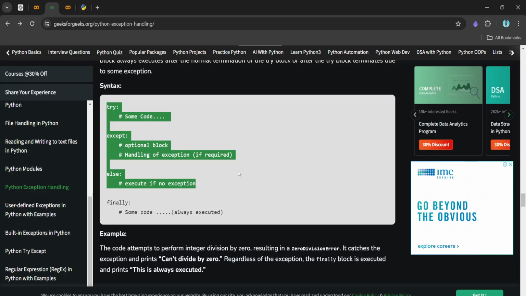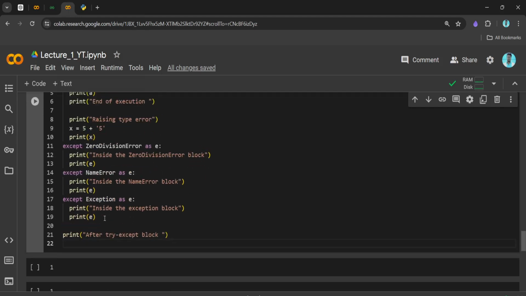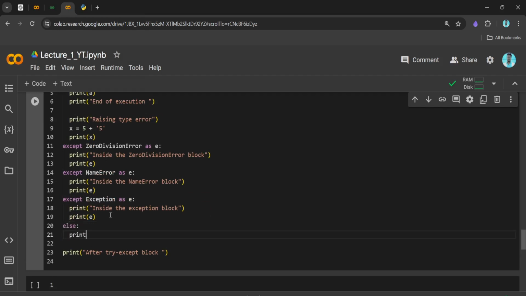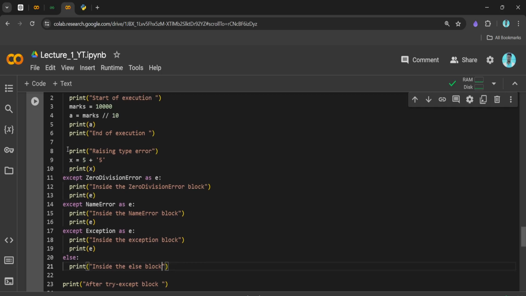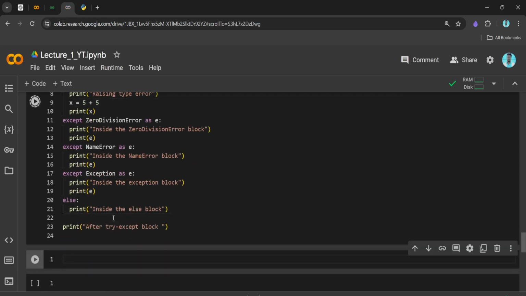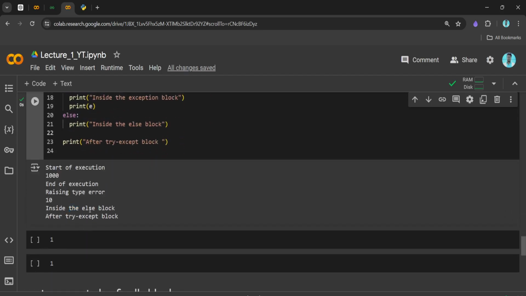So this is the syntax basically, and let's try to simulate this. Here let's keep all these things, and let's write the else block also. So we'll write else, and we'll write inside the else block. As of now, we are raising the exception. Let's say we don't raise any exception and everything is running fine. Here I have removed the exception, and here also. Let's see what we are getting. Now if you see, the division happened properly, the summation of 5 plus 5 happened properly, and everything got executed properly, and we are getting this inside the else block.